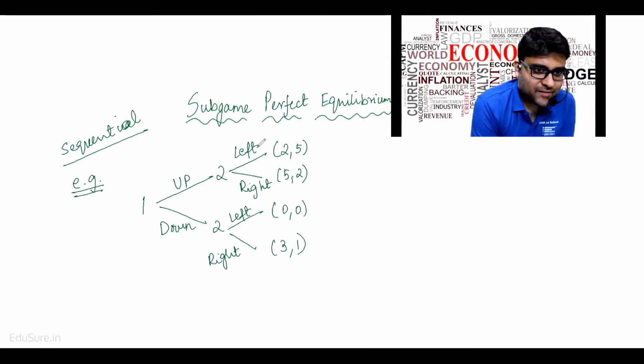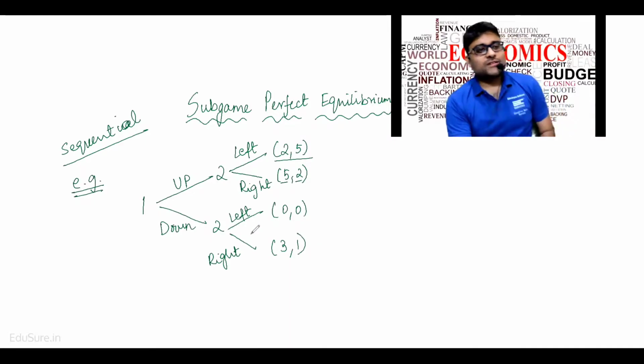If two plays left, it will be an outcome of 2 comma 5, where 2 is person one's payoff and 5 is person two's payoff. 5 comma 2: 5 is person one's payoff, 2 is person two's payoff. Player one plays down, player two can play either left or right.